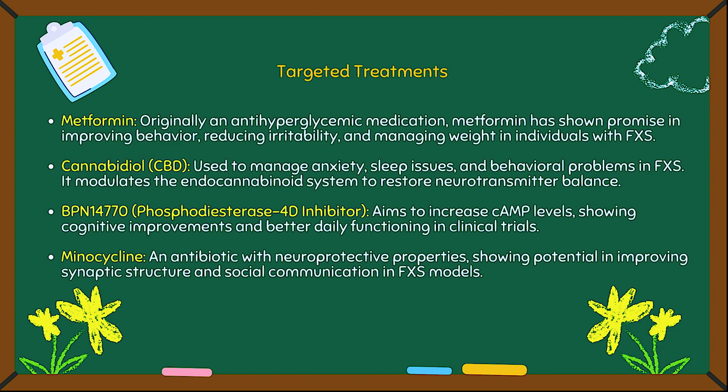Ms. Frizzle, what can doctors do to support these patients? Some targeted treatments have been found to be beneficial for patients affected with Fragile X. Those include metformin to help with improving behavior, reducing irritability, and managing weight. CBD has been found to help with the anxiety and sleep issues and some of the behavioral problems. Some clinical trials have shown the use of phosphodiesterase 4D inhibitors to increase cyclic AMP levels and show cognitive improvement. Minocycline is an antibiotic that's been found to have some neuroprotective properties by improving the synaptic structure, which has found improvements in social communication in patients with Fragile X.